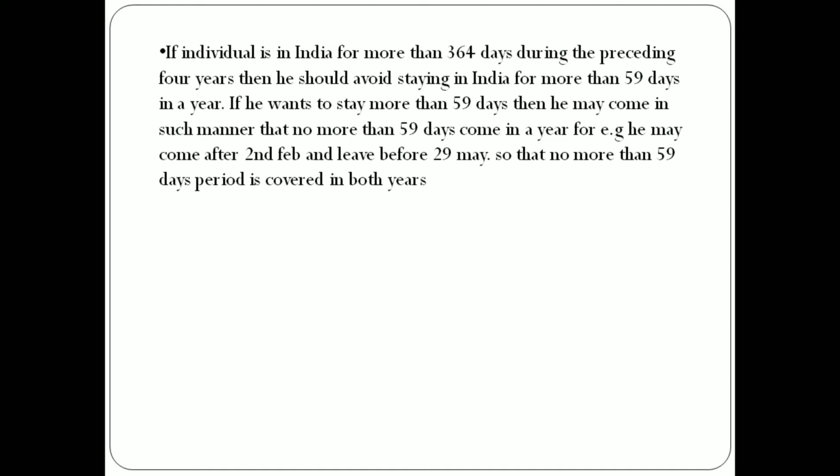Then the second basic condition can't be fulfilled, and he can remain a non-resident Indian. For example, he may come after 2nd February and leave before 29th May, so that not more than 59 days period is covered in both years.